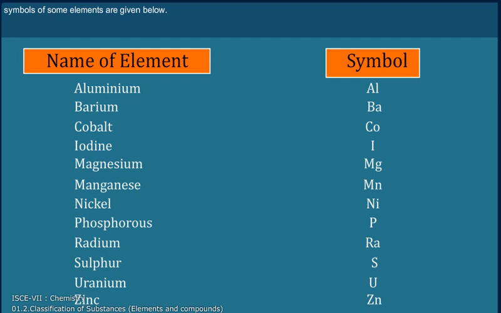Aluminium, Al. Barium, Ba. Cobalt, Co. Iodine, I. Magnesium, Mg. Manganese, Mn. Nickel, Ni. Phosphorus, P. Radium, Ra. Sulfur, S. Uranium, U. Zinc, Zn.